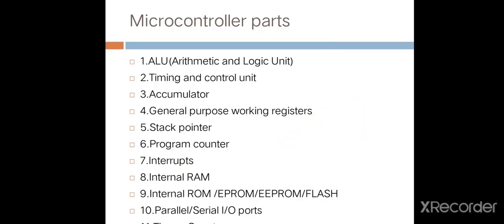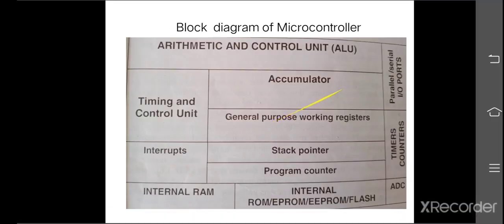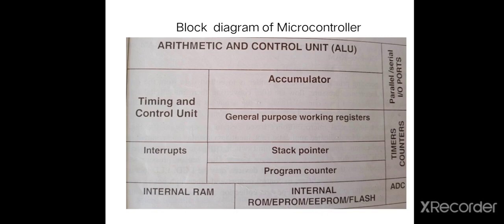These are the parts of the microcontroller diagram: ALU, timing and control unit, accumulator, general purpose working registers, stack pointer, program counter, interrupt, internal RAM, internal ROM, EEPROM, flash, parallel or serial input output ports, etc. These are the parts of the microcontroller block diagram.